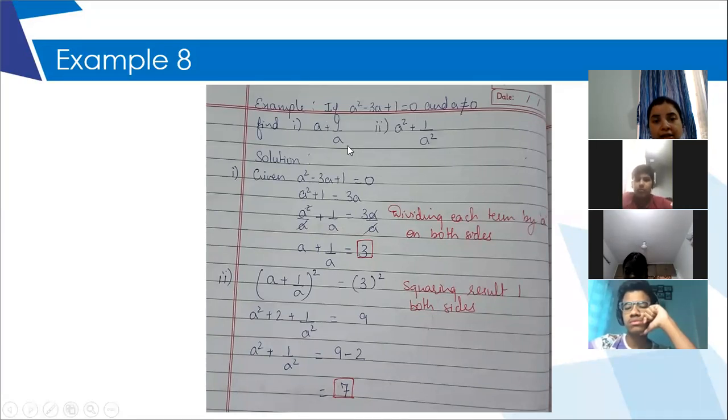They are asking something else. They are asking you the value of a plus 1 upon a and a square plus 1 upon a square. So the question, its tone will be different. So you need to understand what the question is asking. According to that, we are going to proceed.